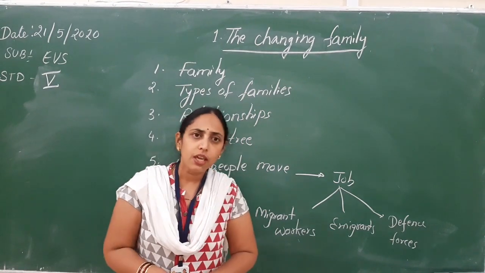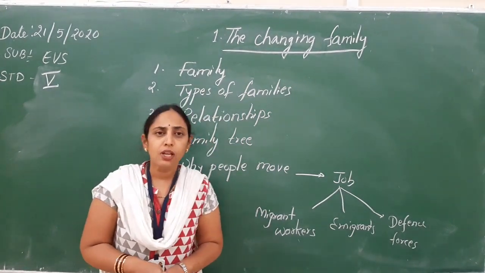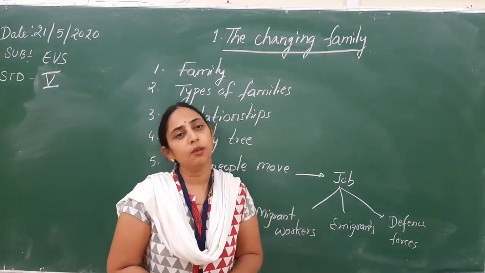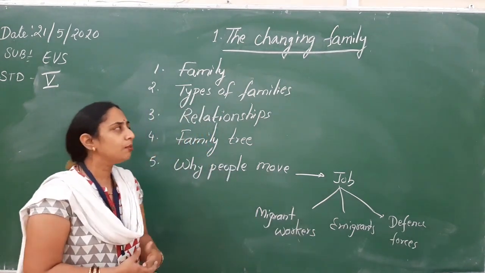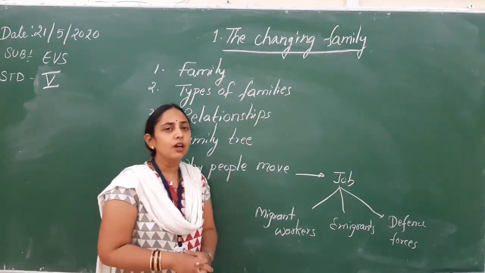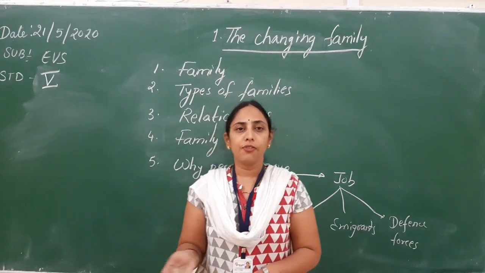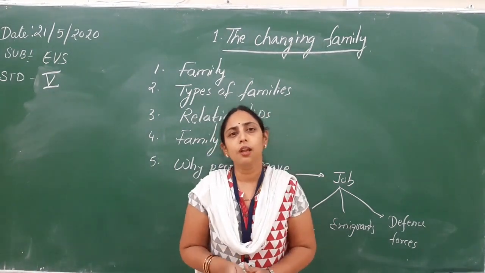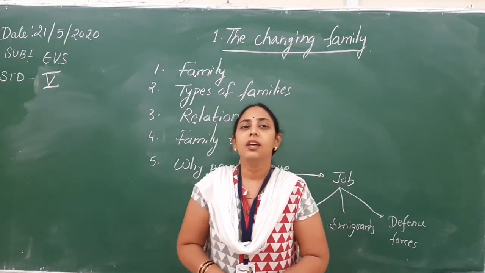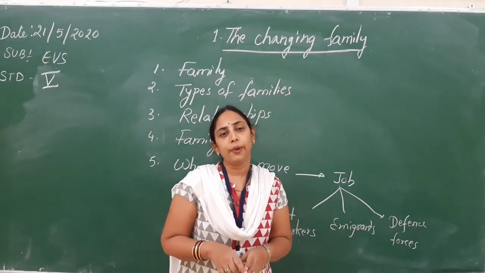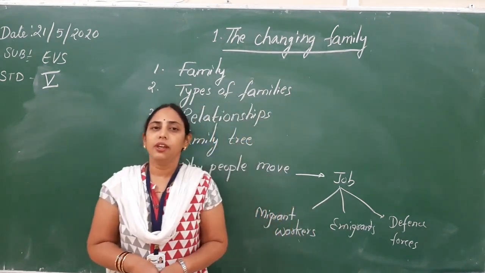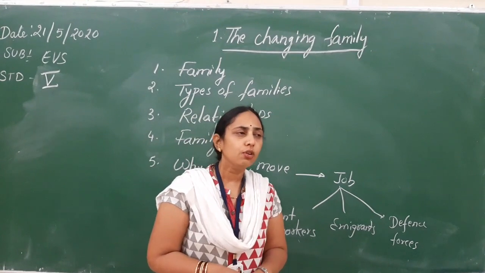Family. What is a family? Family is a group of people who live together in the same house or under the same roof. Types of families. We have nuclear family, joint family, single parent family. Nuclear family is a small family where the parents live only with their children. That is a nuclear family.